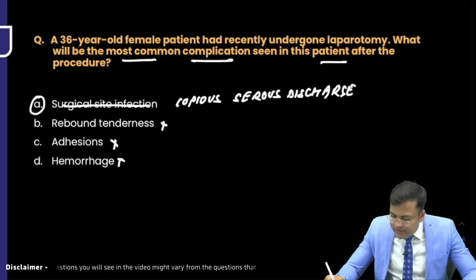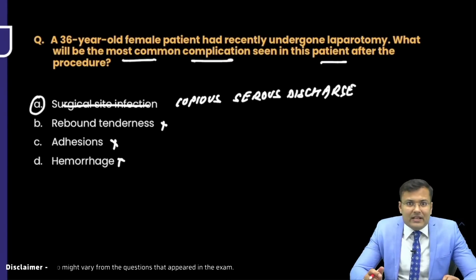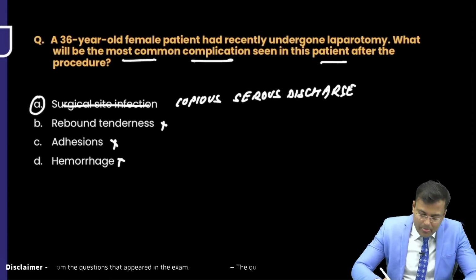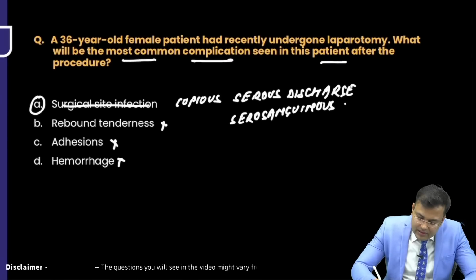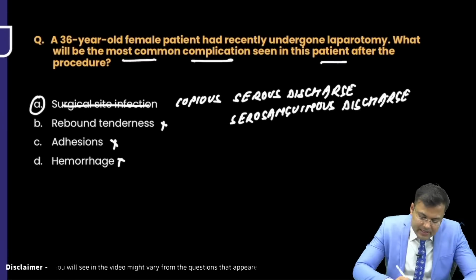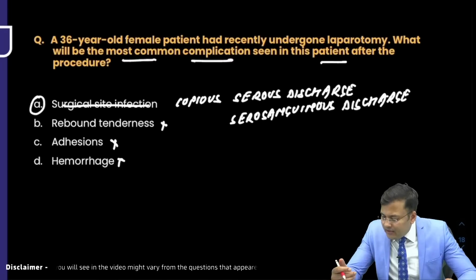Very good. Serosanguinous discharge is then evidence of burst abdomen. Okay. The rest of the options were the same: rebound tenderness, adhesions, hemorrhage, or you want to add something in the other options?